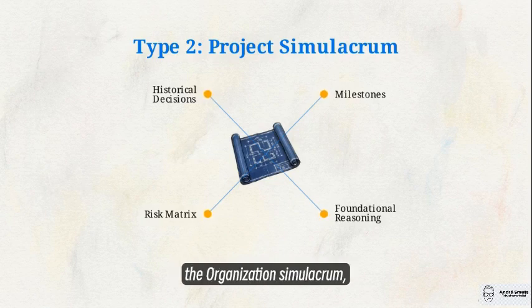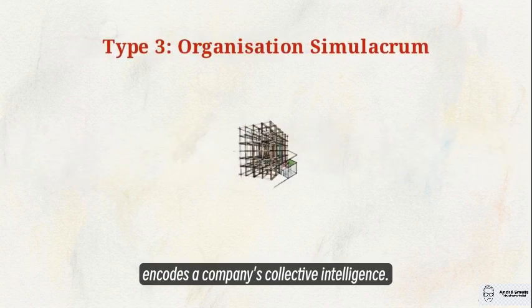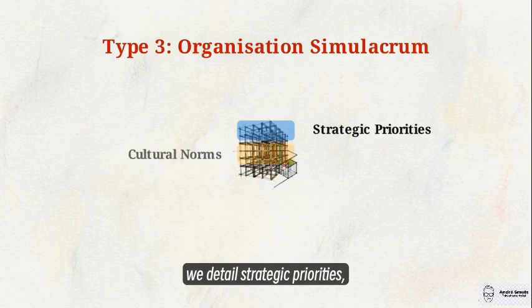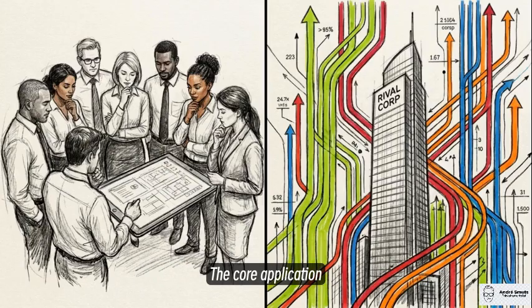Finally, Type 3, the organization simulacrum, encodes a company's collective intelligence. Within this sprawling corporate network map, we detail strategic priorities, decision making, cultural norms, and institutional blind spots. The core application here is executing rigorous competitive intelligence by evaluating scenarios from the exact perspective of a rival organization.